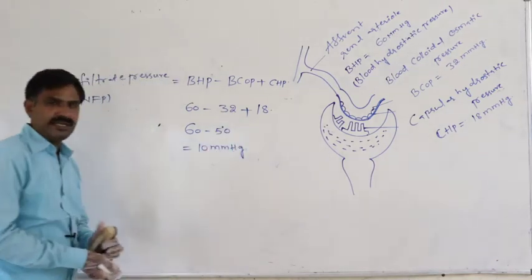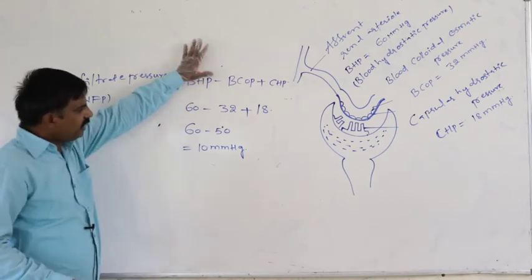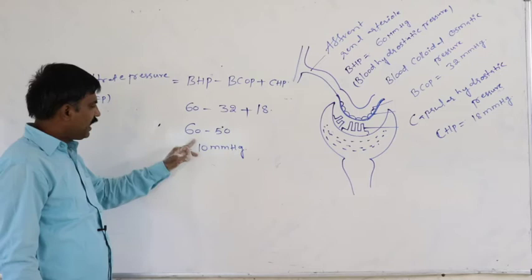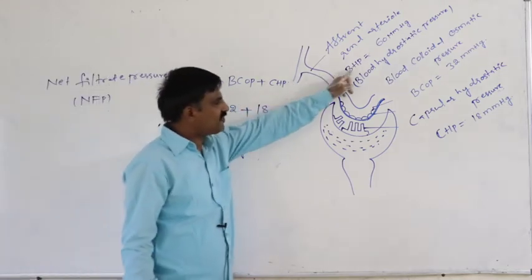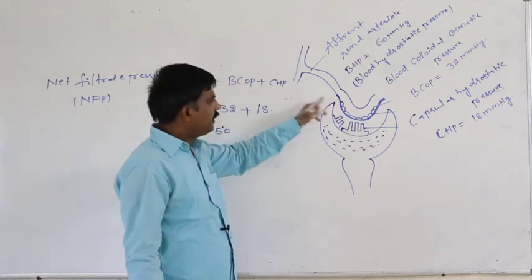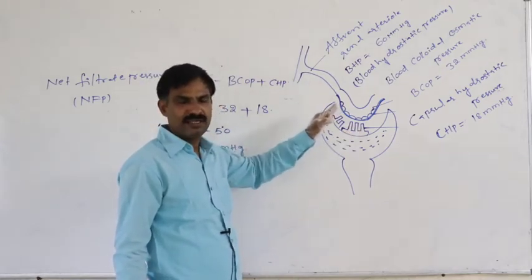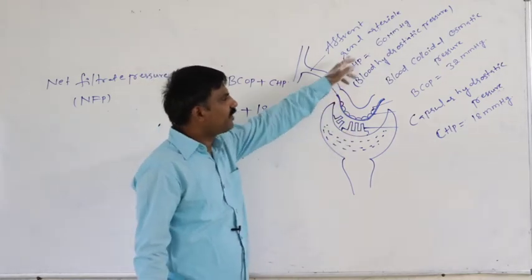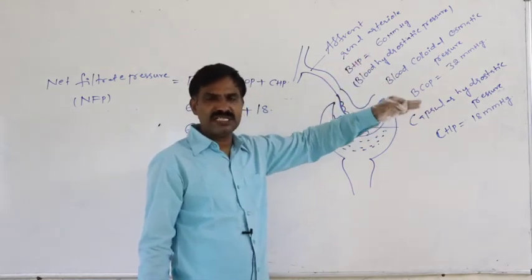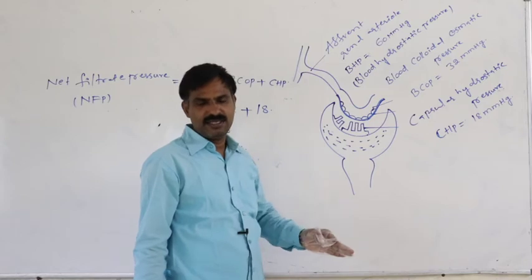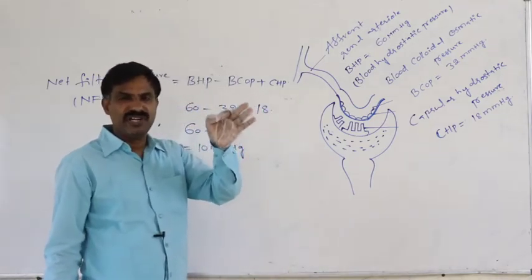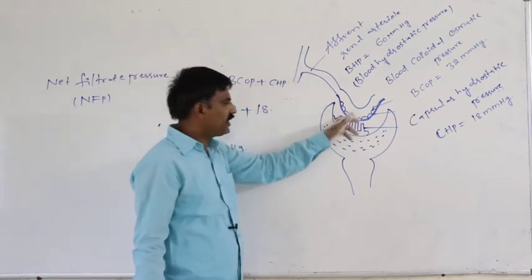Means of the entire pressure difference, 10 mmHg, BHP is greater than the rest of the opposite pressures. Blood hydrostatic pressure is greater than the rest of its opposite pressures. That 10 mmHg pressure is responsible for filtrating the blood through the glomerulus.